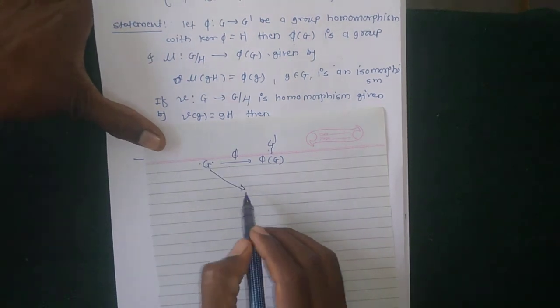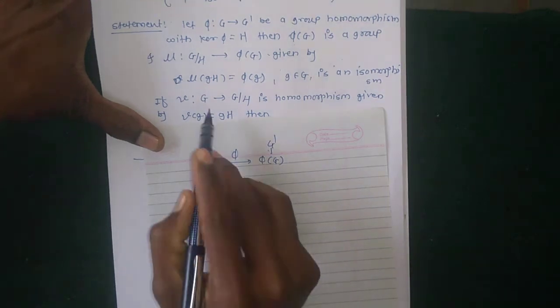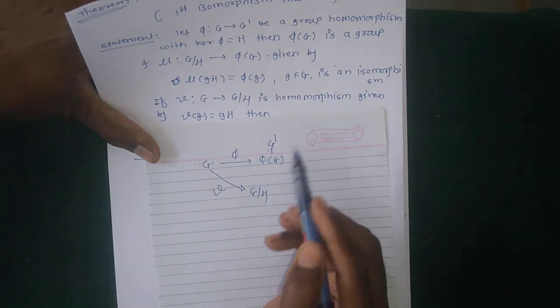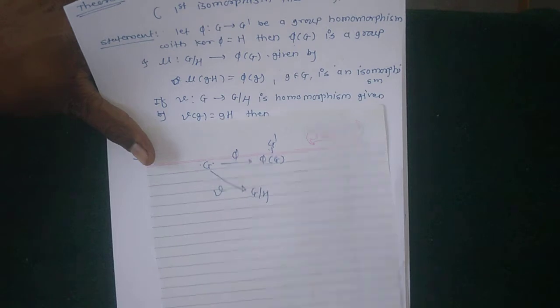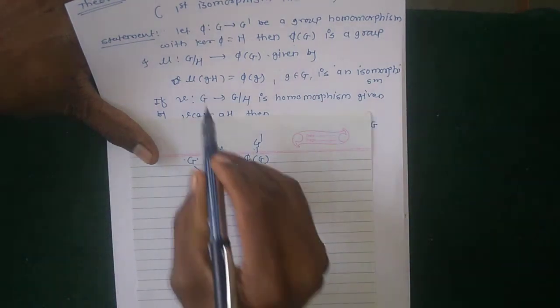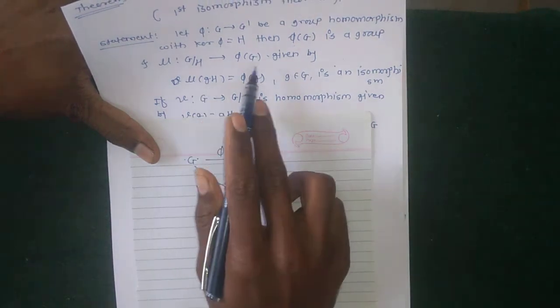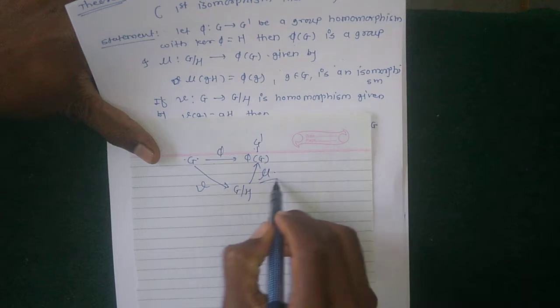Then G to G over H is defined a map gamma, and this map nu is defined from G over H to phi of G. Okay, this is the nu map.